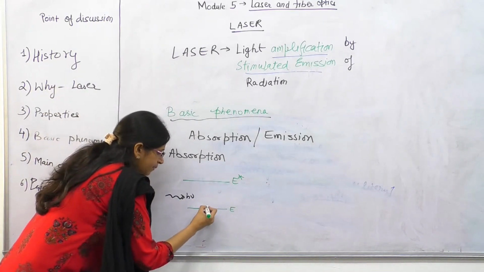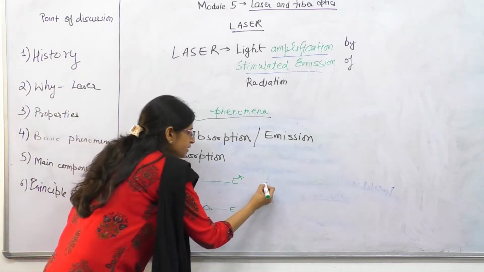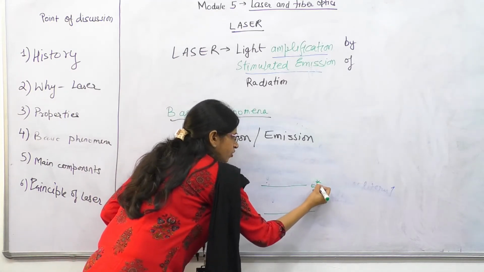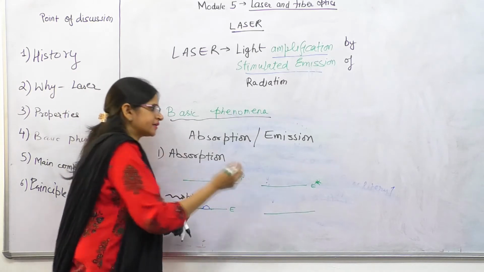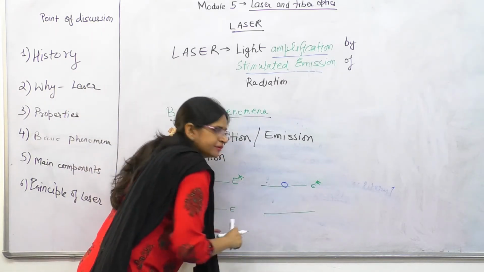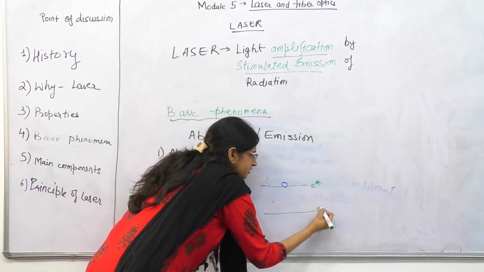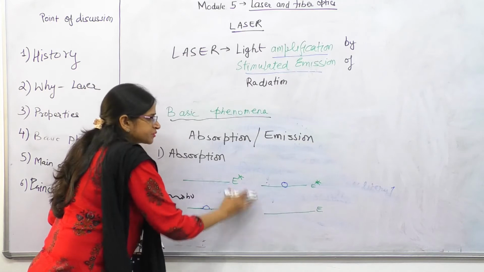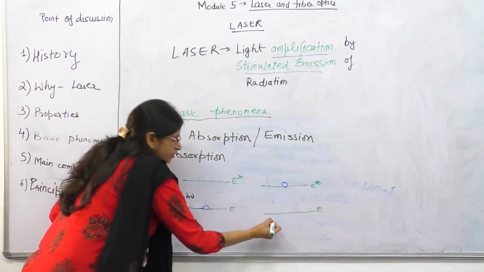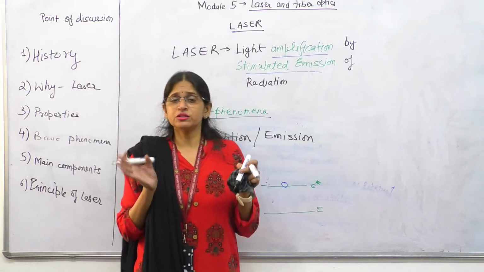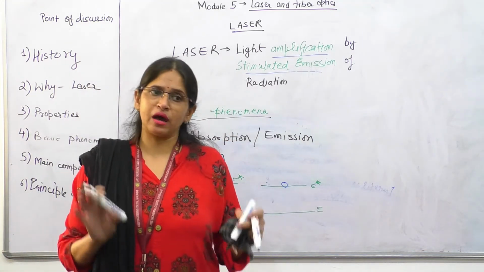So what will happen? The atom will jump to the higher energy state, which over here is E star. So now where is the atom? The atom is over here after the transition. So over here absorption is now done. And there are some forbidden states and some allowed states.